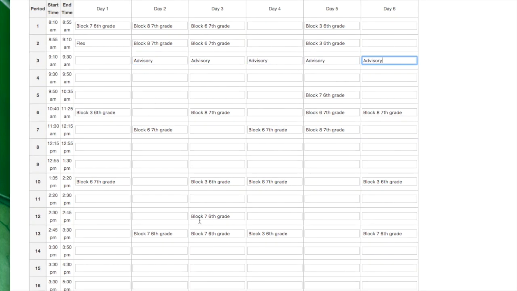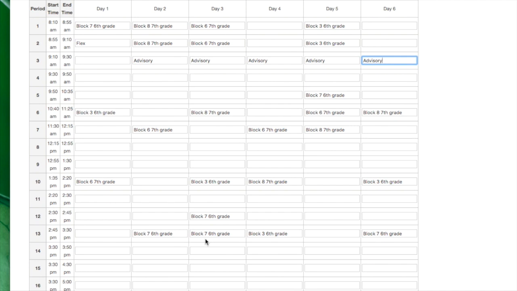And notice at the end of the day there's a similar situation on C days for 6th grade teachers with the time for independent reading blocked off from 2:30 to 2:45. So you'll need to also adjust it there as well. Make sure that you double check that everything is correct. Once you download the file and upload it to your calendar, it is difficult to delete events, but it is possible. So if you do make a mistake, please contact me and I will help you delete the incorrect entries.